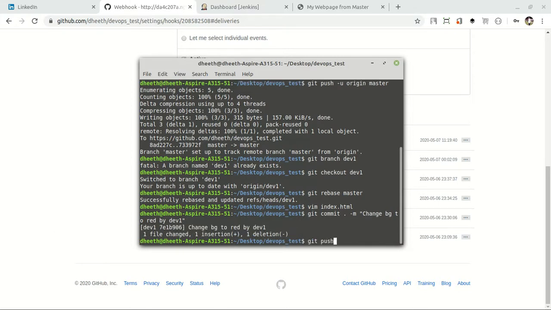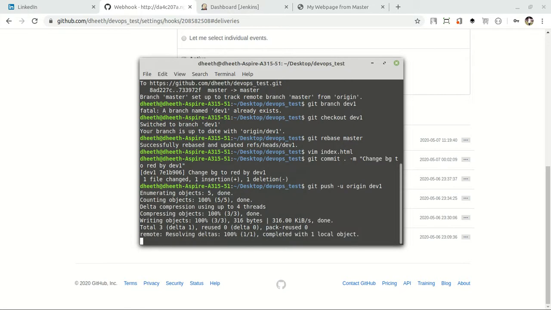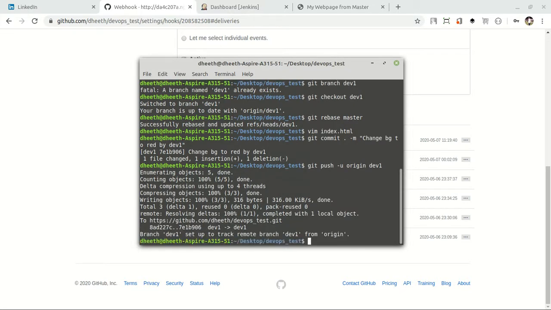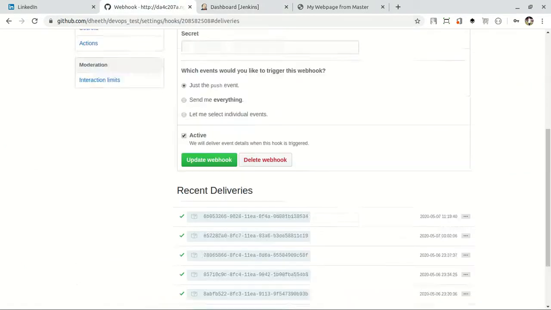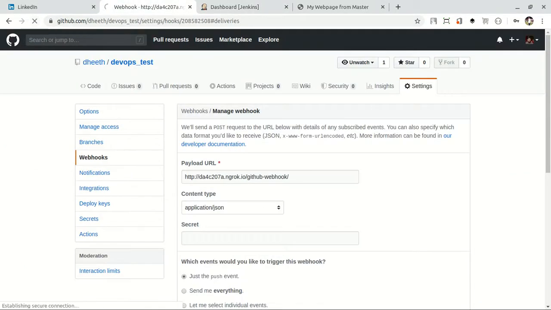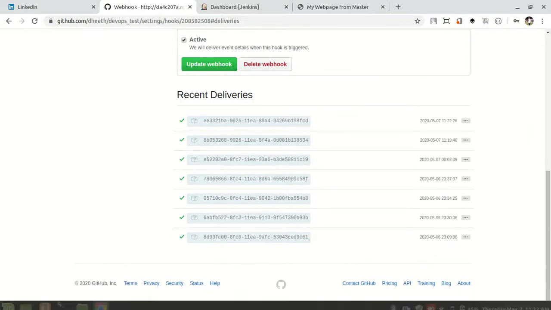Let's push it. So a new webhook will be sent. See, 11:22 26 seconds in the time here.